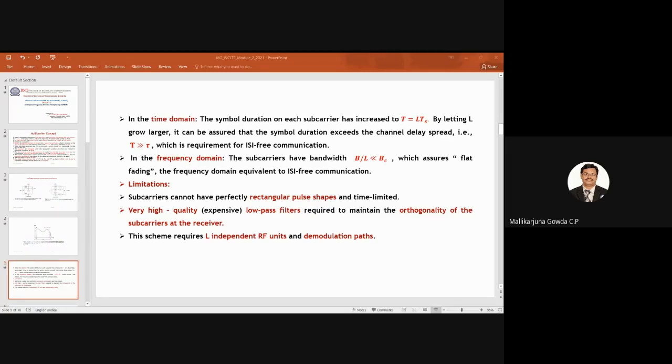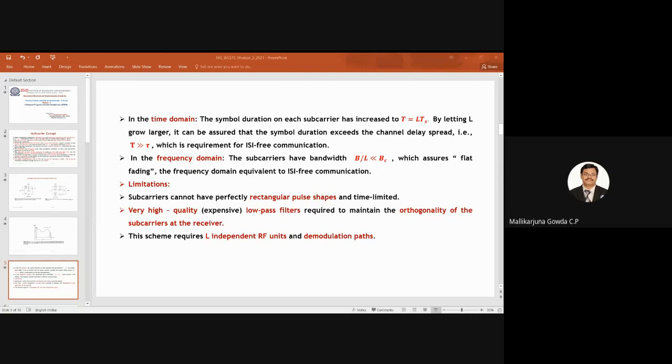If I increase the number of subcarriers, many independent RF units are required, so the circuit will become big and the cost of the system will increase.